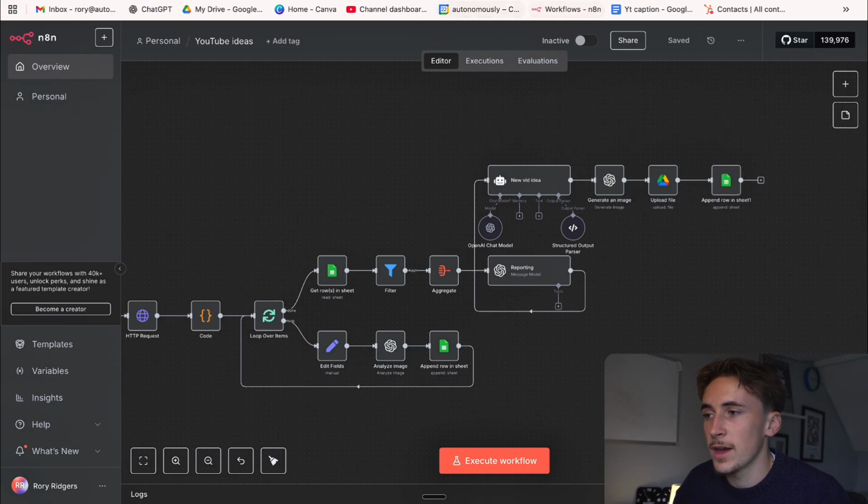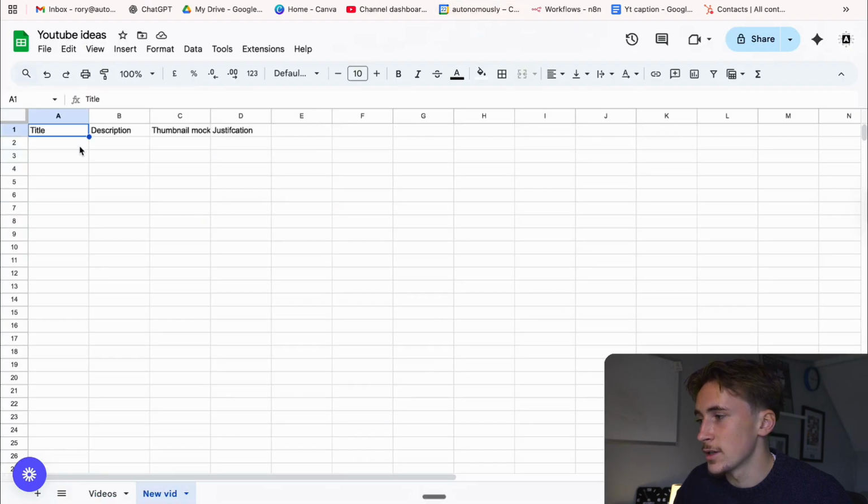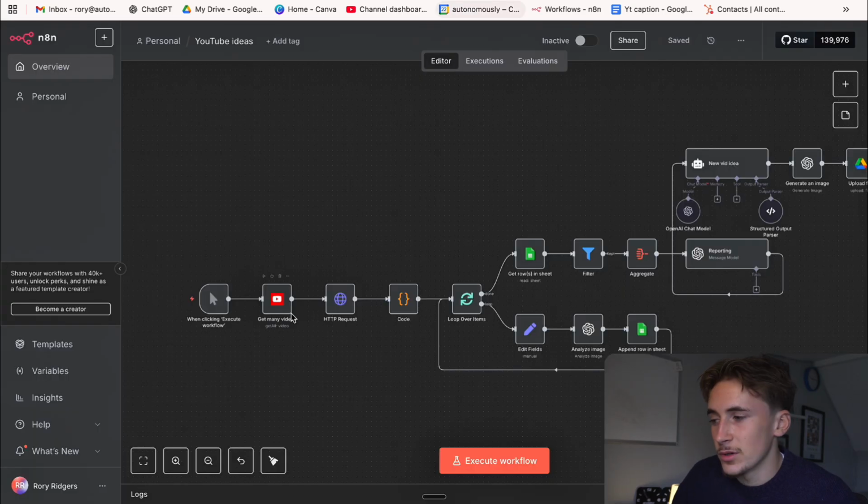And then we just add all of that information to another sheet that looks like this, with title, description, thumbnail mock-up, and a justification. So what we're going to do now is we're just going to run this through, and then we're going to have a look at what happened, and then we're going to go into each step here and see how you can recreate this.